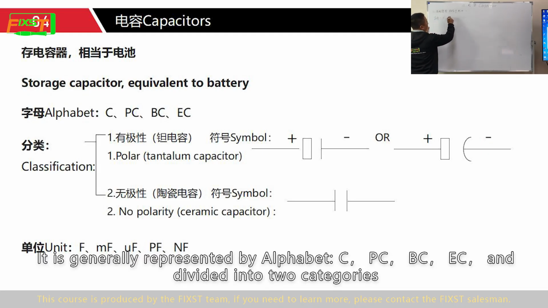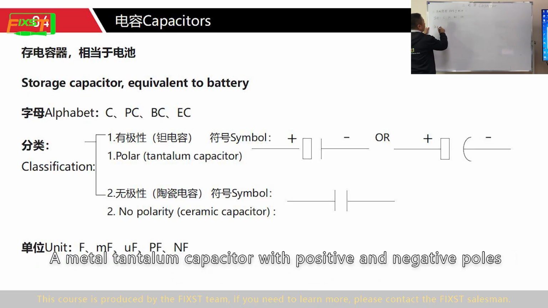It is generally represented by the letters C, PC, BC, EC, and divided into two categories. First, a metal tantalum capacitor with positive and negative poles.